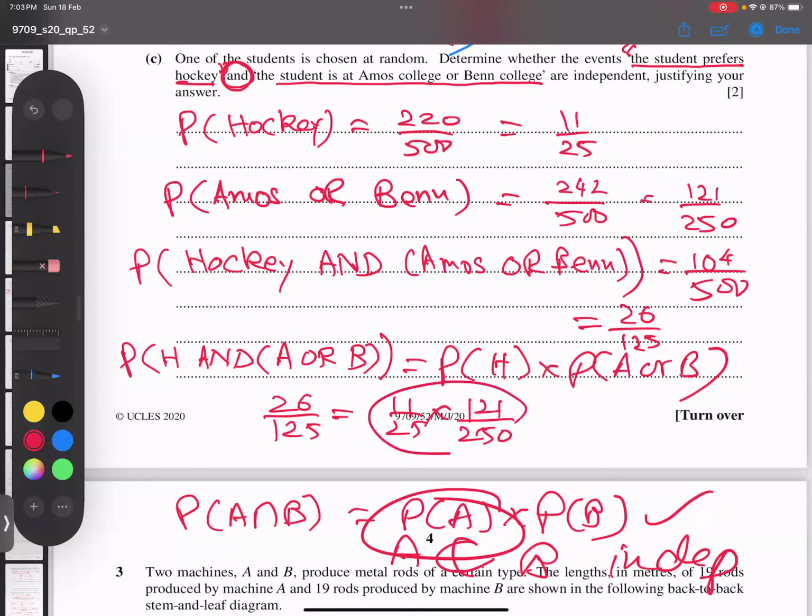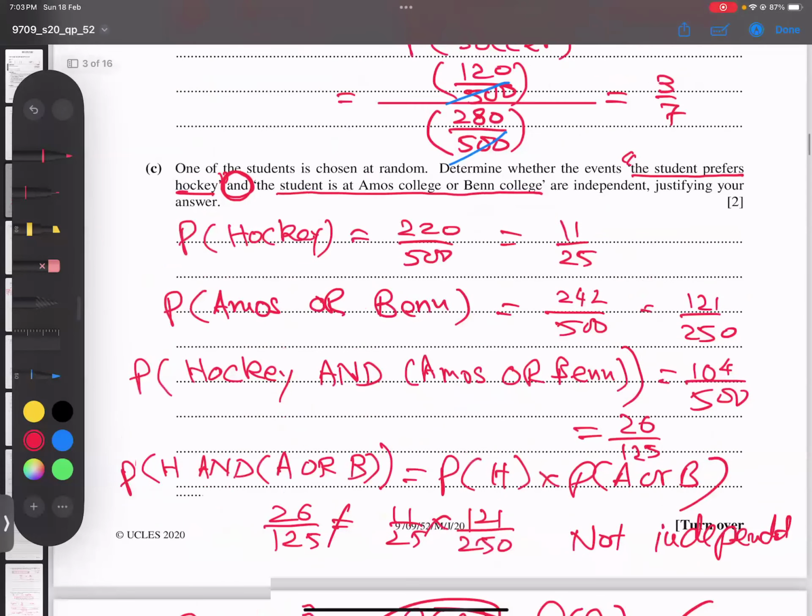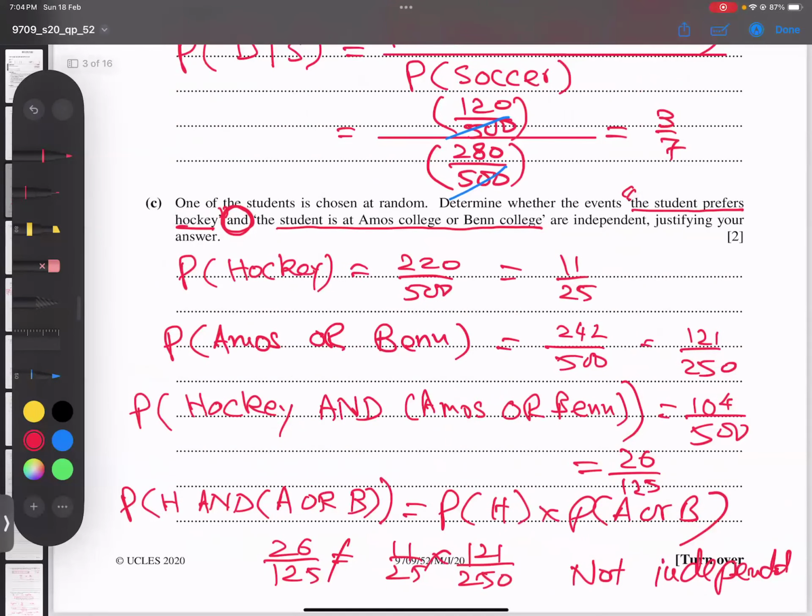And if you type in the calculator, both sides, students, they are not equal to each other. So we can say they are not independent. If they are equal to each other, it's called independent. Otherwise, not independent. I hope the point is clear.